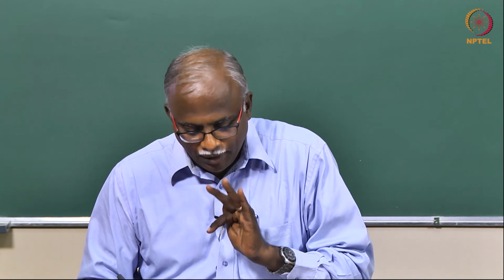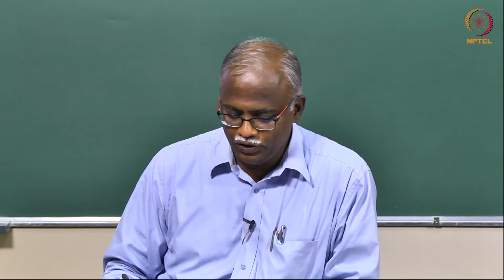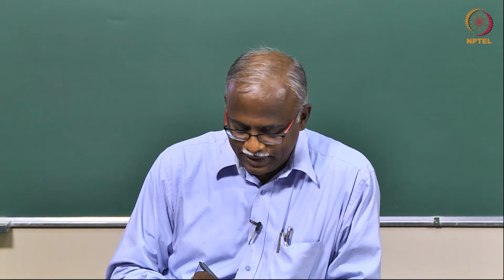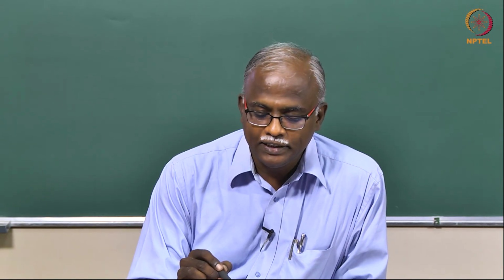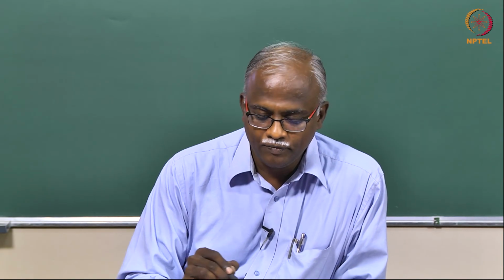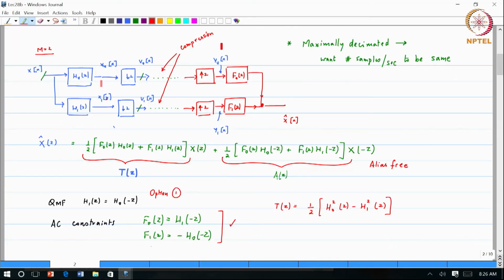That completes the discussion on two channel. So, basically, we now have a way of designing the analysis filters and the synthesis filters from one single filter. Which one is it?